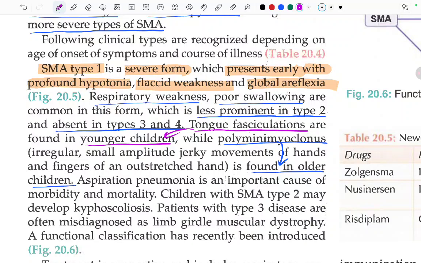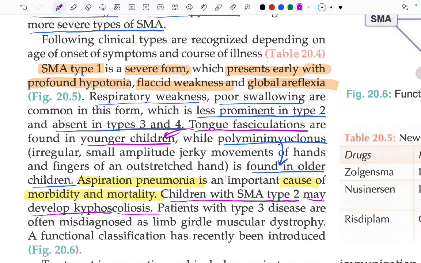Moving ahead, aspiration pneumonia is an important cause of morbidity and mortality. So in these children, what is an important cause of aspiration pneumonia? Cause of morbidity and mortality. Children with SMA type 2 may develop kyphoscoliosis. Okay. Children with what? SMA type 2 may develop kyphoscoliosis.